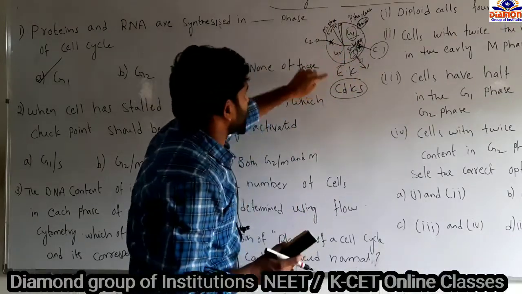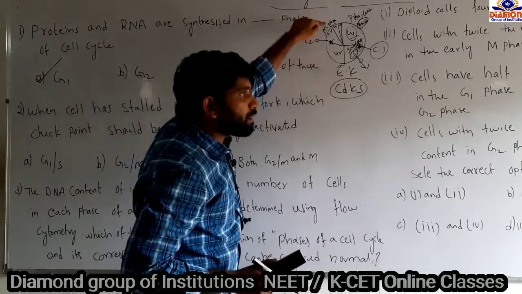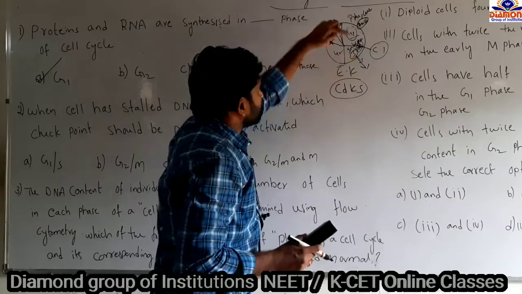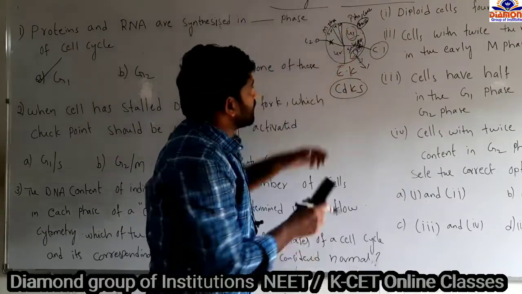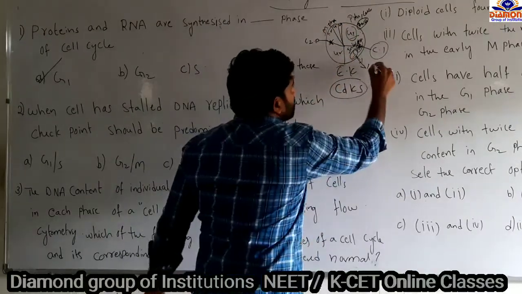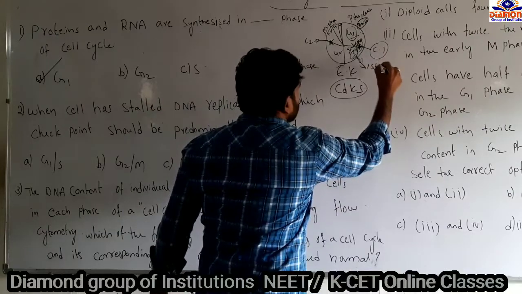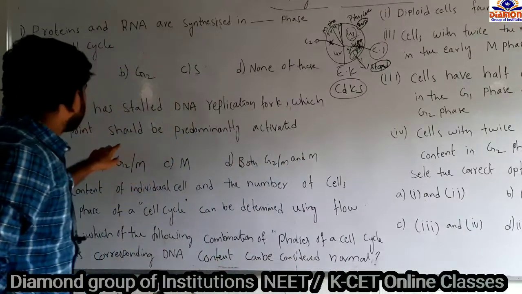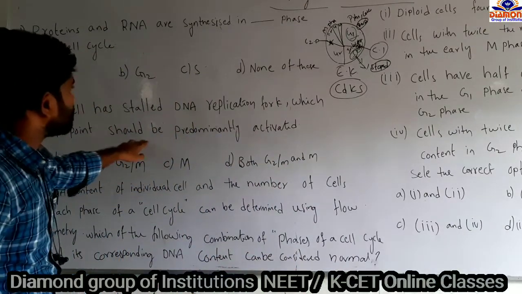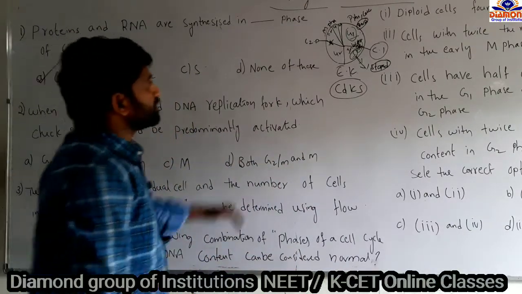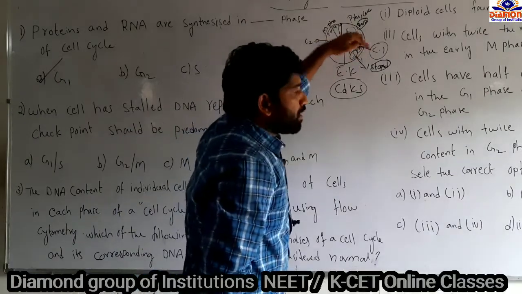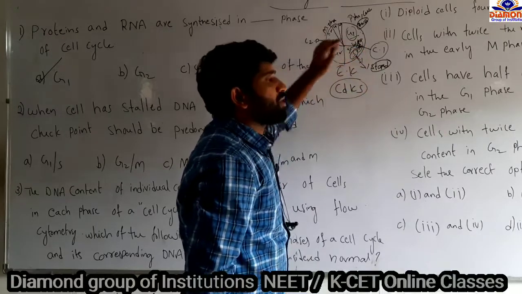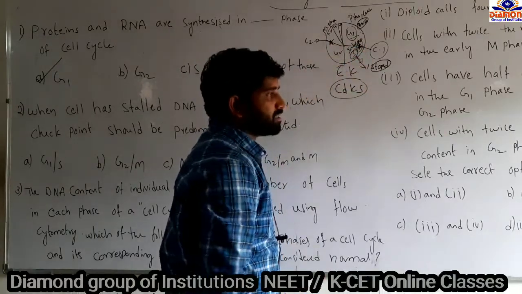The second checkpoint starts in the G2 phase and goes on to complete and become inactive at the M phase. Now in the S phase, DNA replication takes place. If replication stalls, meaning it stops, which checkpoint should be predominantly activated before the stopping of these replication forks?